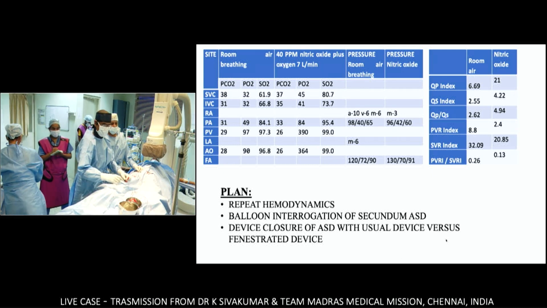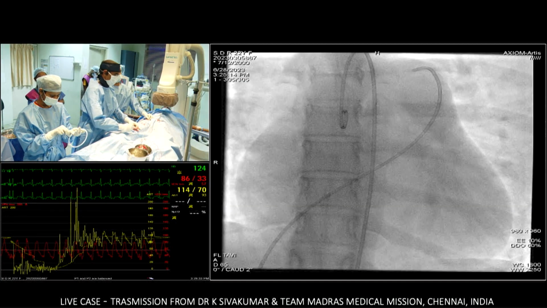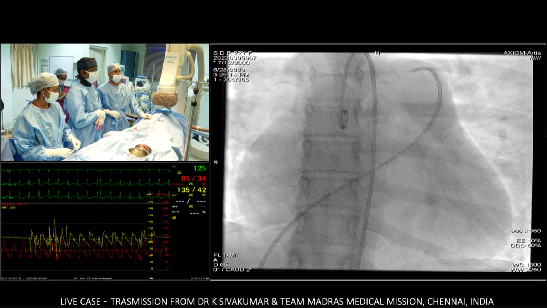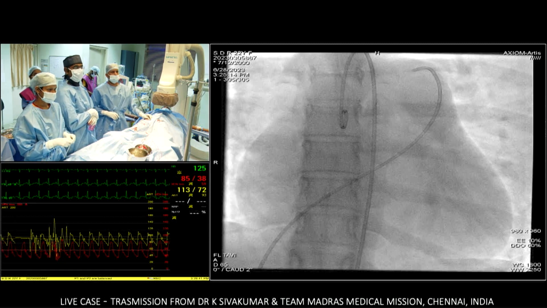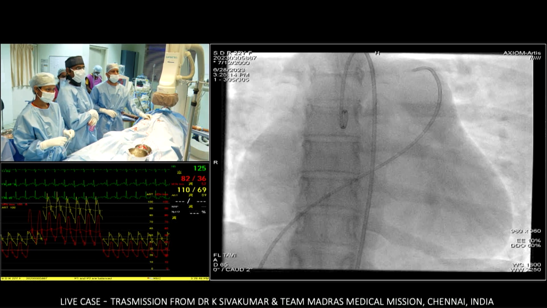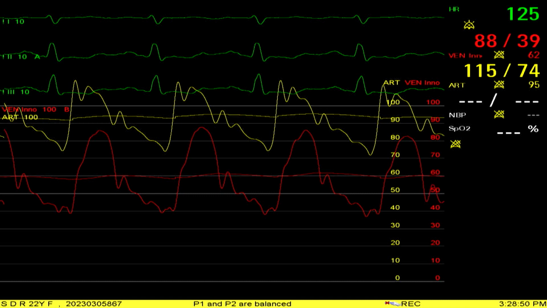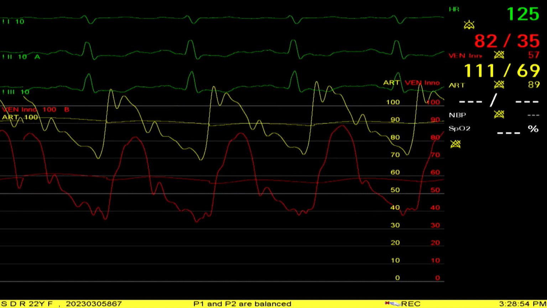So show the hemodynamics screen big. What you see in yellow is aorta, and what you see in red is pulmonary artery. Make it 100 scale, both 100 scale, and increase the speed. So the pulmonary artery diastolic pressure is somewhere around 38 or so. Pulmonary artery mean pressure is about 60 or so.